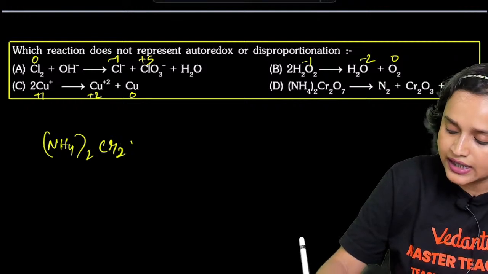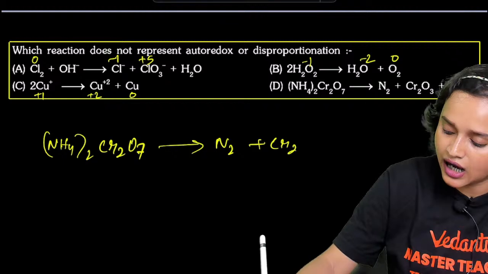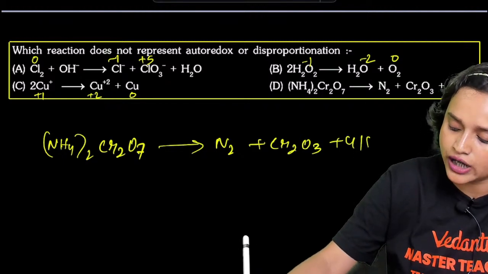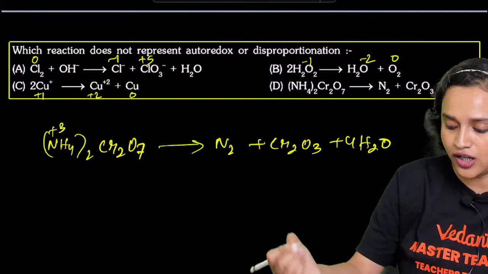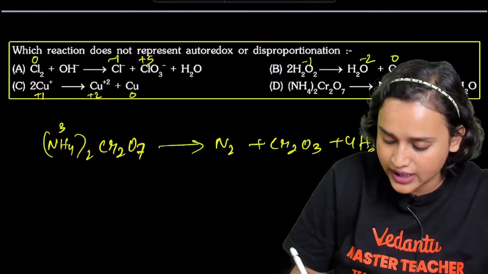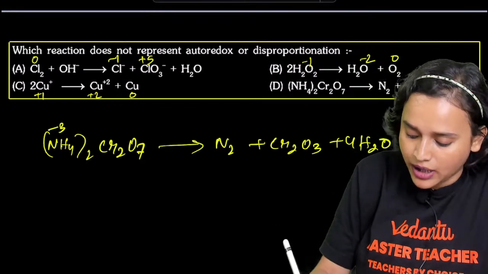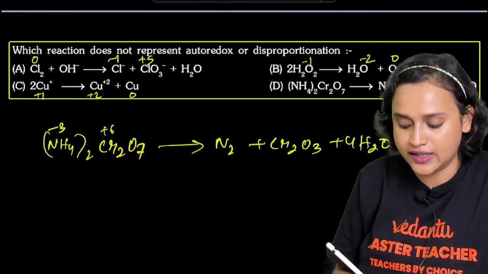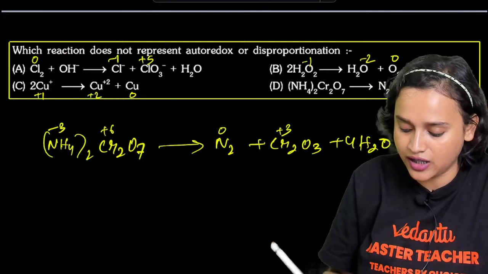NH4 Cr2O7 forms N2 plus Cr2O3 plus 4H2O. This is your reaction, isn't it? Here nitrogen is in -3 oxidation state, guys. But chromium is in +6 oxidation state. Here nitrogen is in 0 oxidation state, and chromium here is in +3 oxidation state.